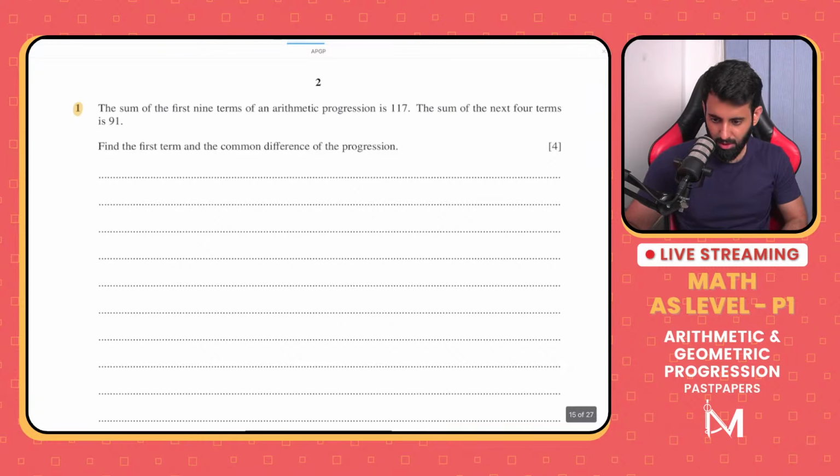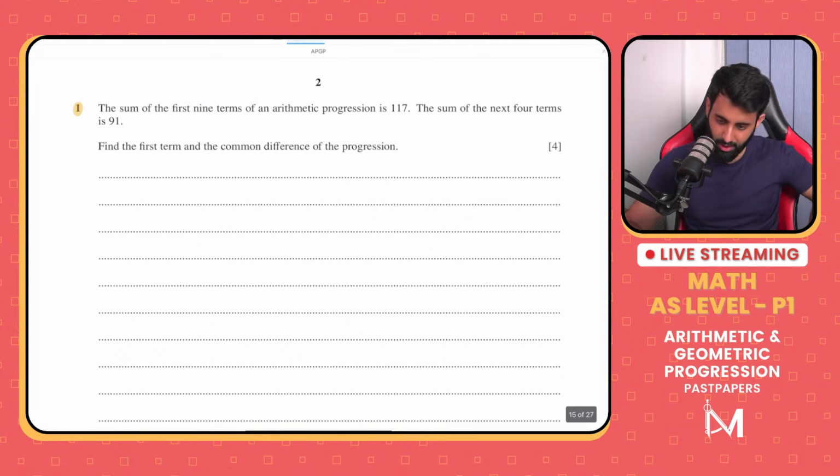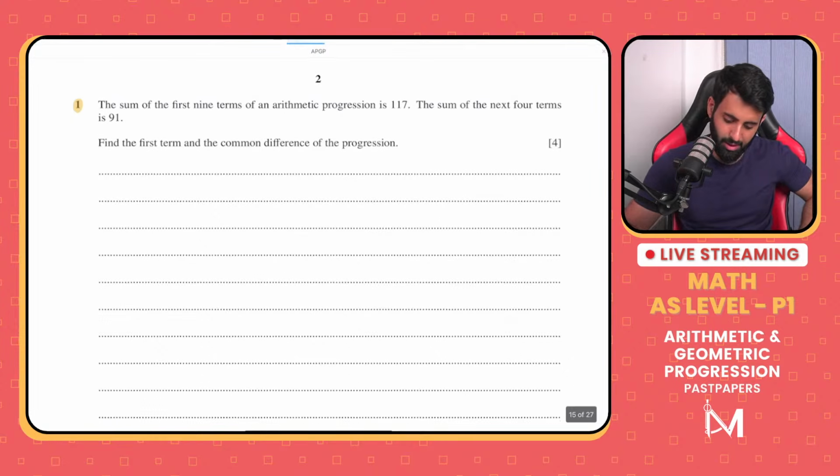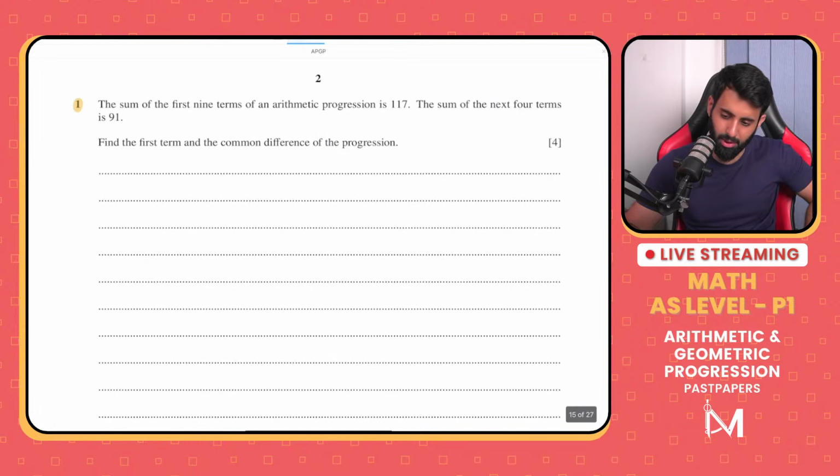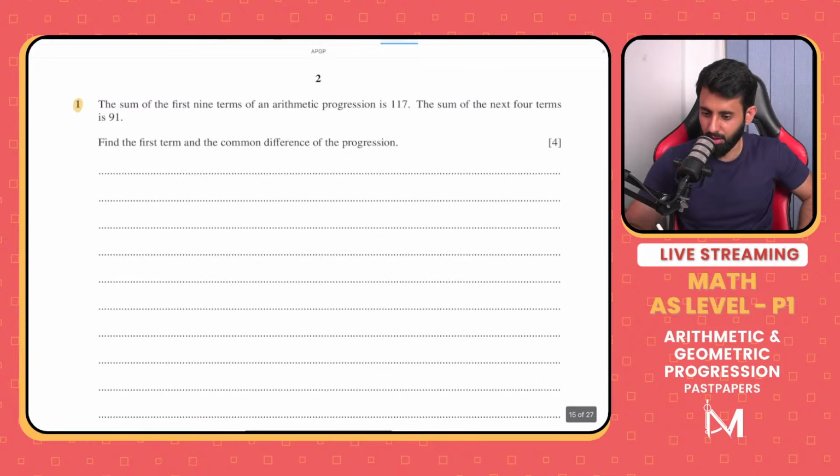Pay close attention. So it says here, the sum of the first 9 terms of an arithmetic progression is 117. The sum of the next 4 terms is 91. Find the first term and the common difference of the progression. Okay, so what do you think can possibly go wrong in this question? Read the question and tell me what you think can possibly go wrong.